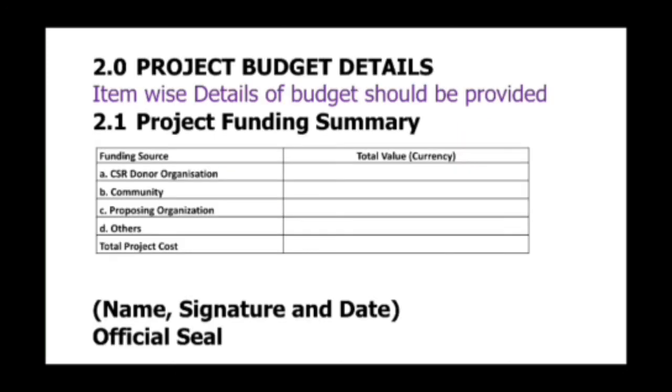Going forward, the project budgeting details. There are item wise details which the organization can provide, and then the project funding summary, like who the CSR donor organization is, how much they are going to contribute, the community or proposing organization, the one who has framed the project proposal, we are calling them the proposing organization, and if any other grants are coming from any other source. So that becomes the total value of this project.